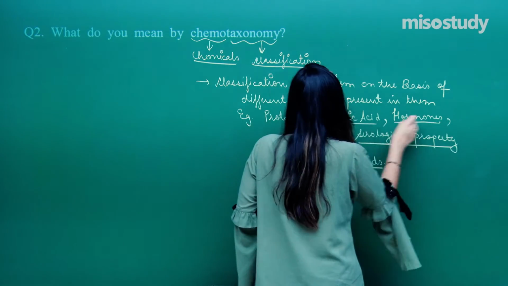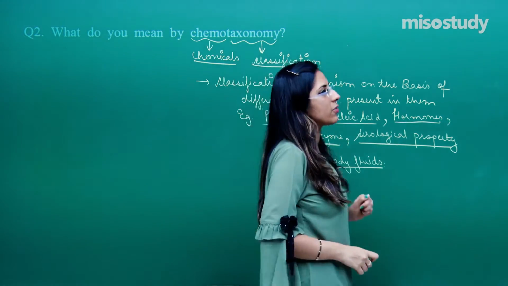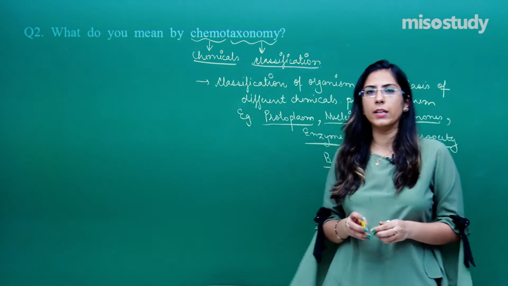Each of these things can be taken as a reference for the classification of organisms into different categories, right?